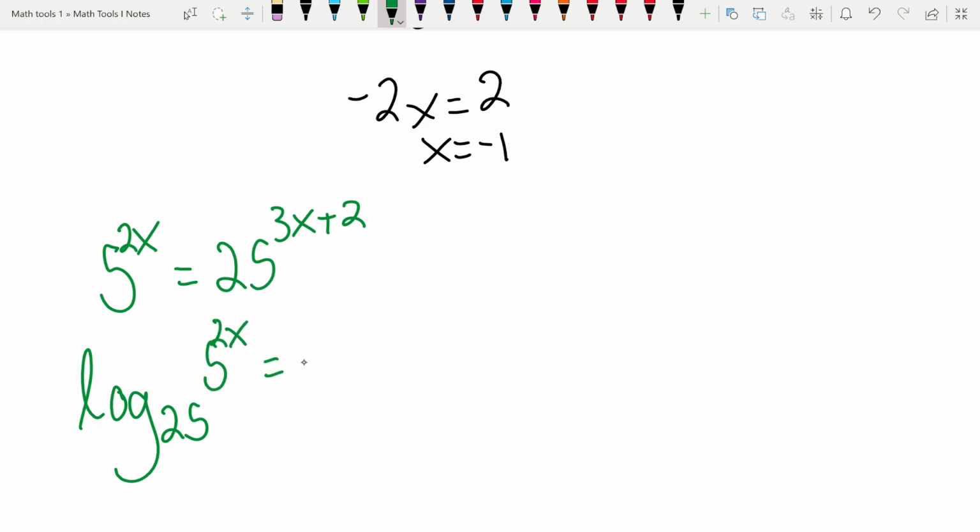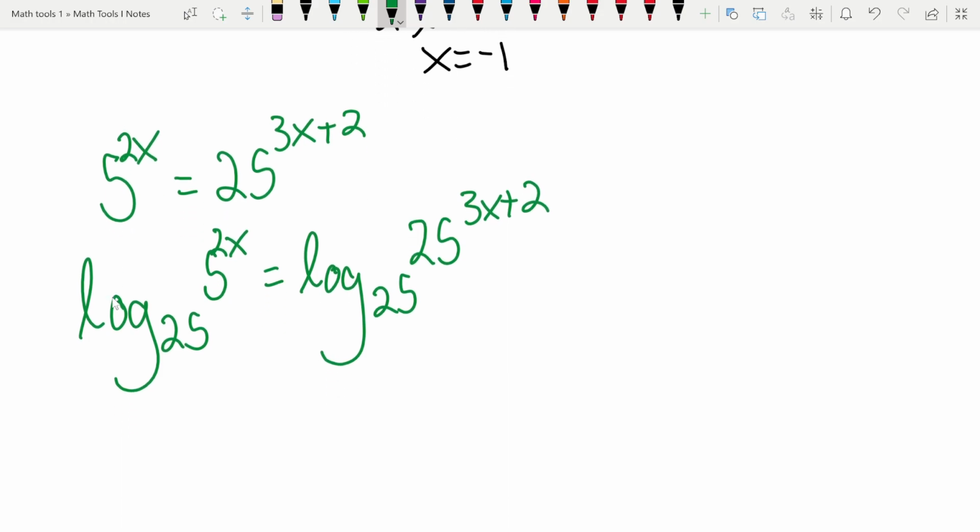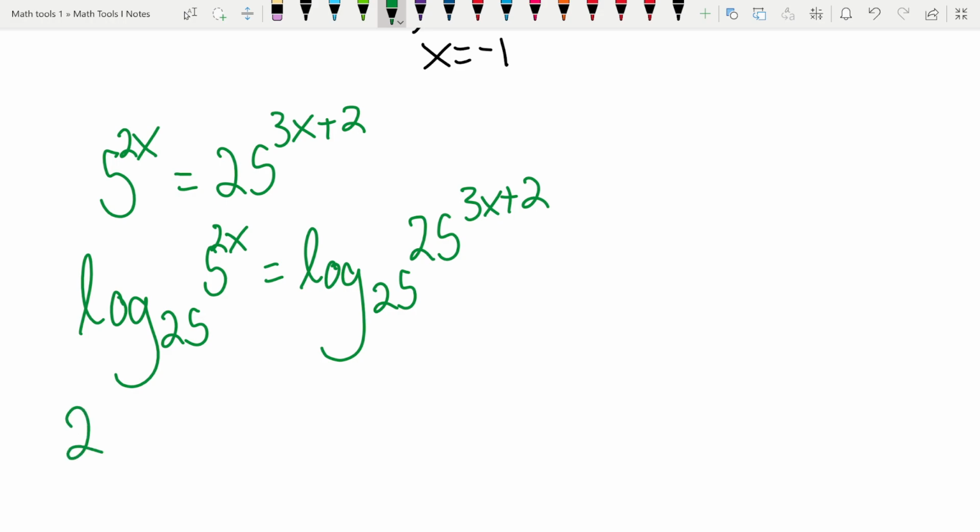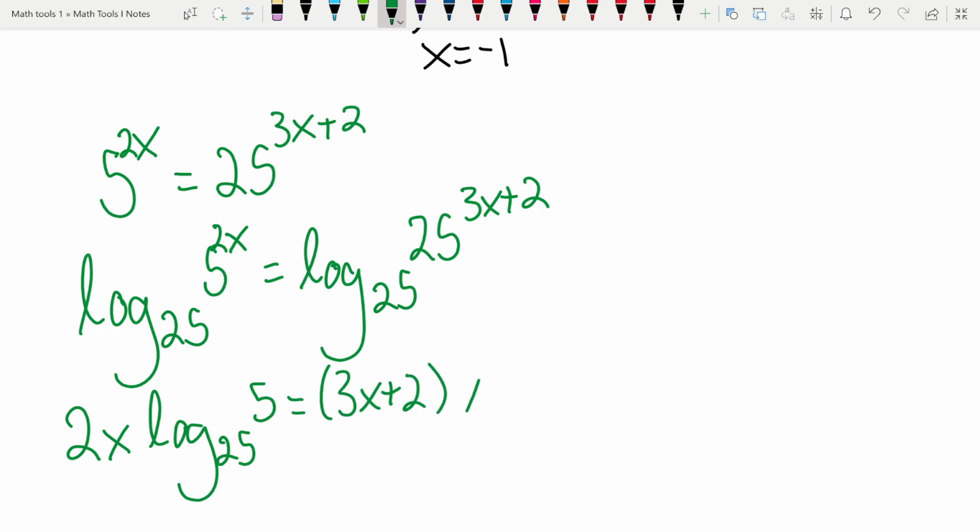So take log base 25 of both sides. Okay. So we'll still start the same way. We have 2x log base 25 of 5 equals 3x plus 2 log base 25 of 25.